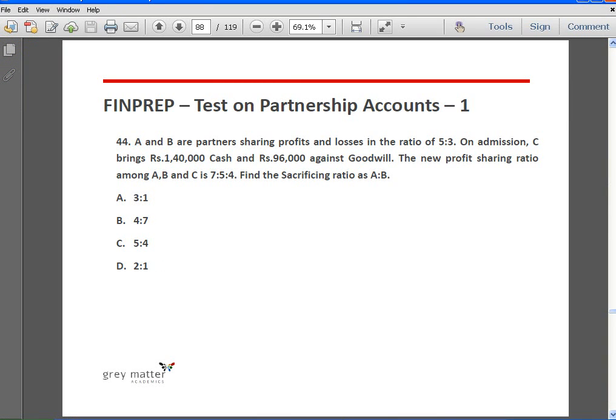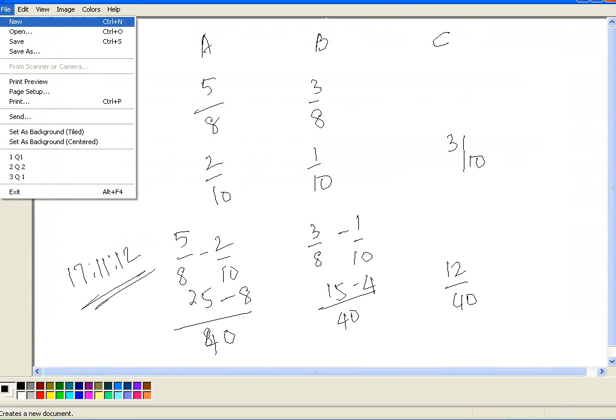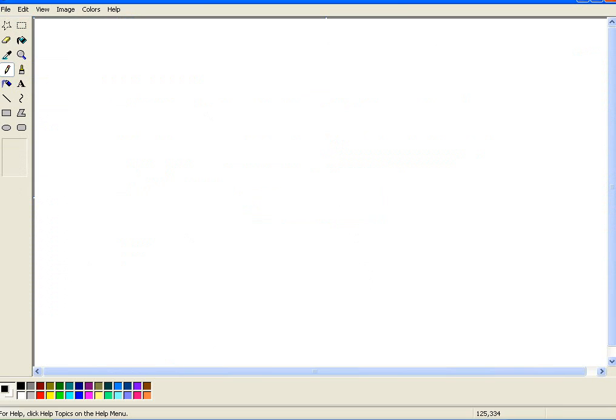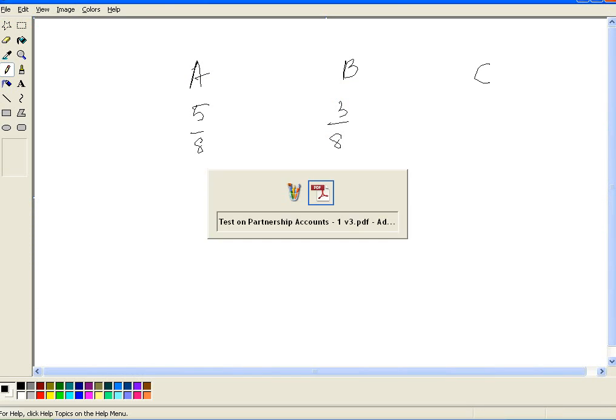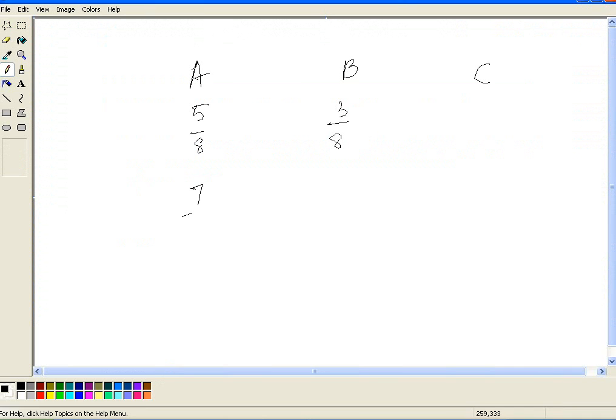Next. A and B are partners sharing profits and losses in the ratio of 5:3. On admission, C brings rupees 1,40,000 cash and 96,000 against goodwill. The new PSR is 7:5:4. Find the sacrificing ratio of A and B. Okay, so here you have A, B. Old ratio is 5/8, 3/8.